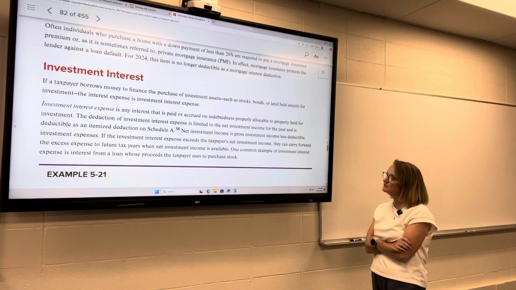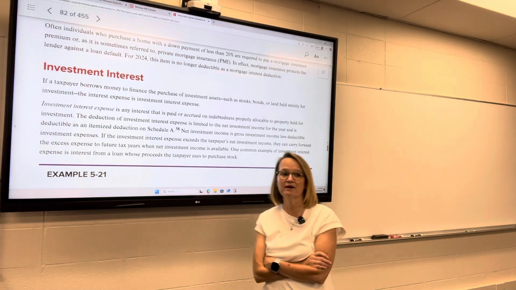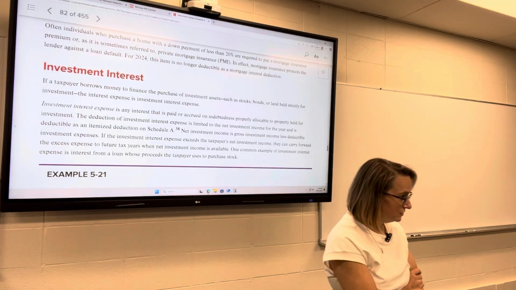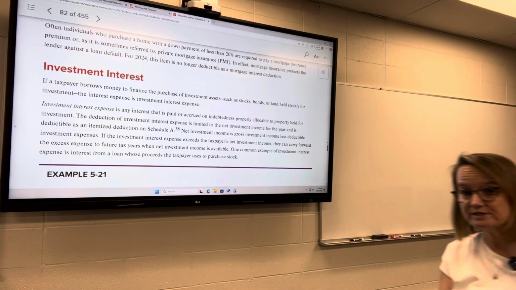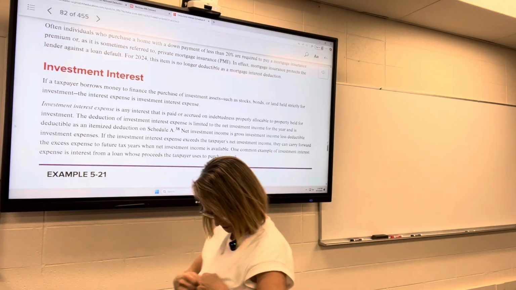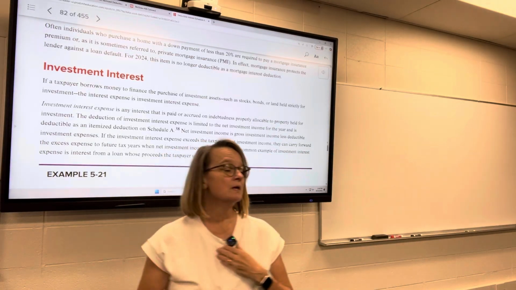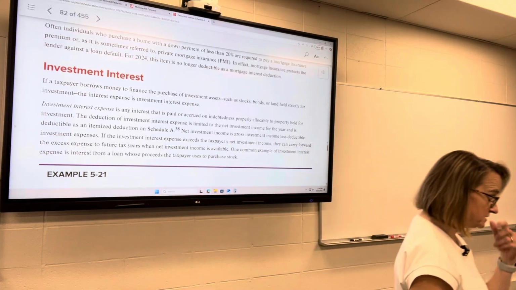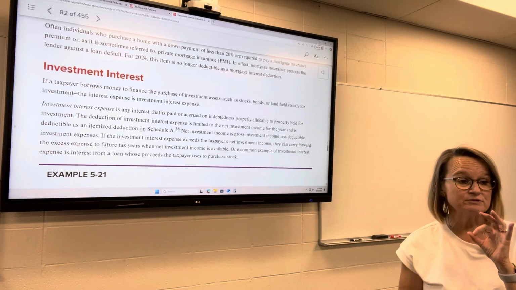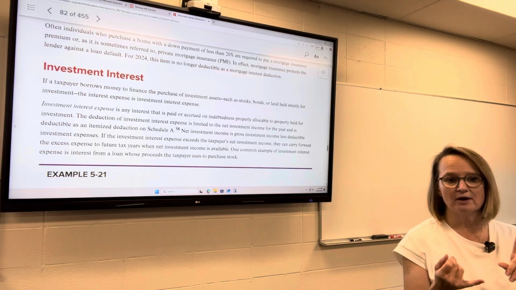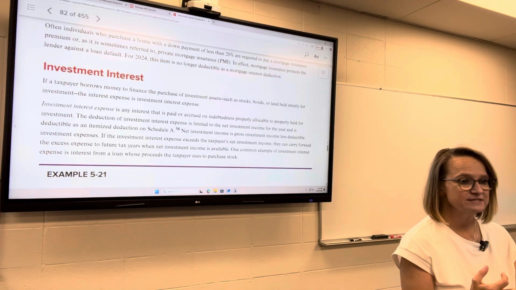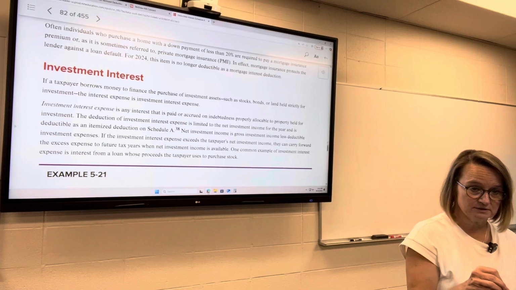So it is limited to the amount of investment income that year. So if you have $2,000 of investment interest expense, but you only had $1,000 of investment income during the year, and that's from interest, stocks, bonds, it doesn't have to be from the same investment, right?